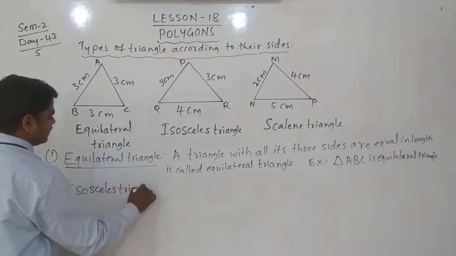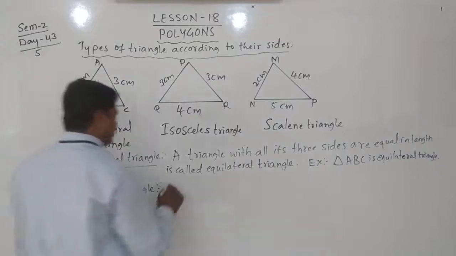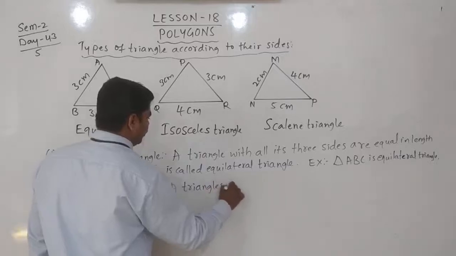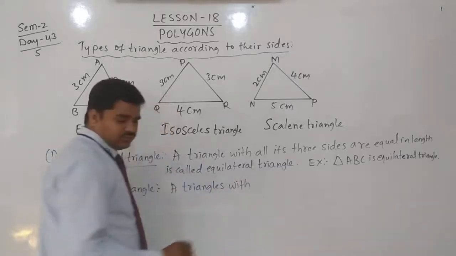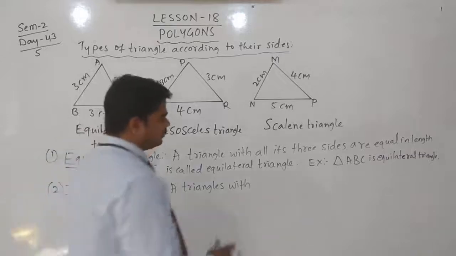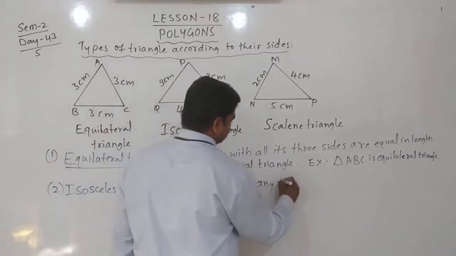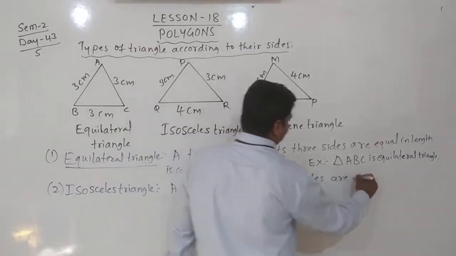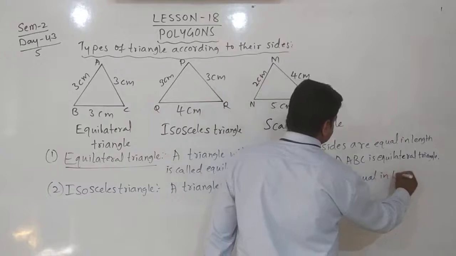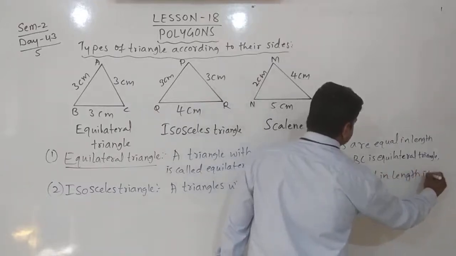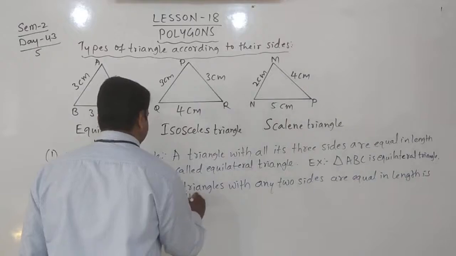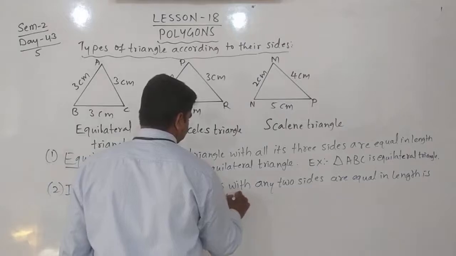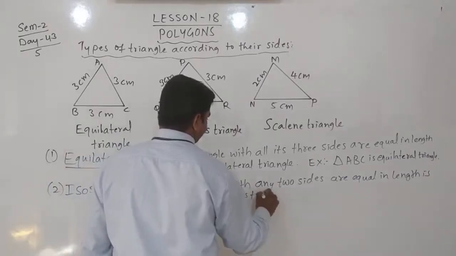Isosceles triangle: a triangle with any two sides equal in length is called an isosceles triangle.